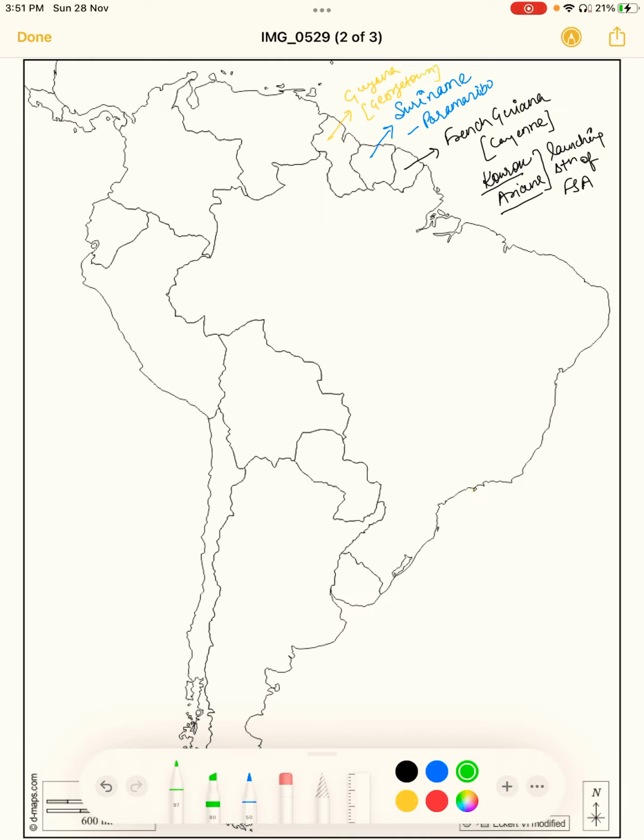The next country we are going to see is Venezuela. This country is known as Venezuela. Its capital is Caracas. One important place is Maracaibo. Maracaibo is also a lake in Venezuela which is known for petroleum production. So Maracaibo is also a place.